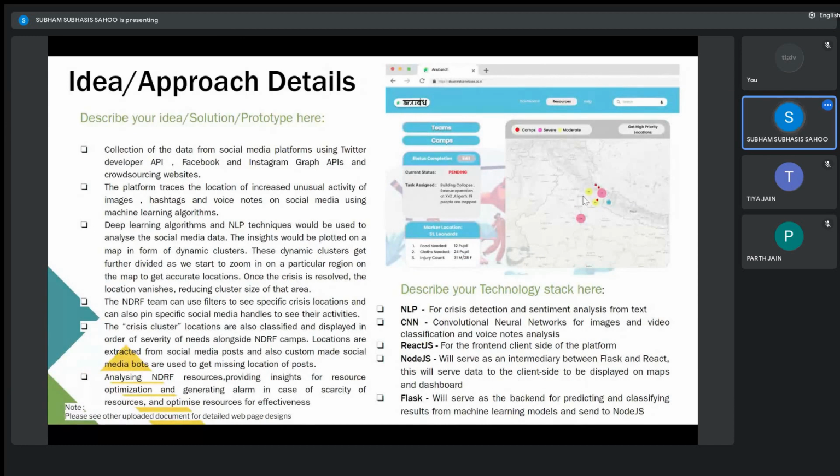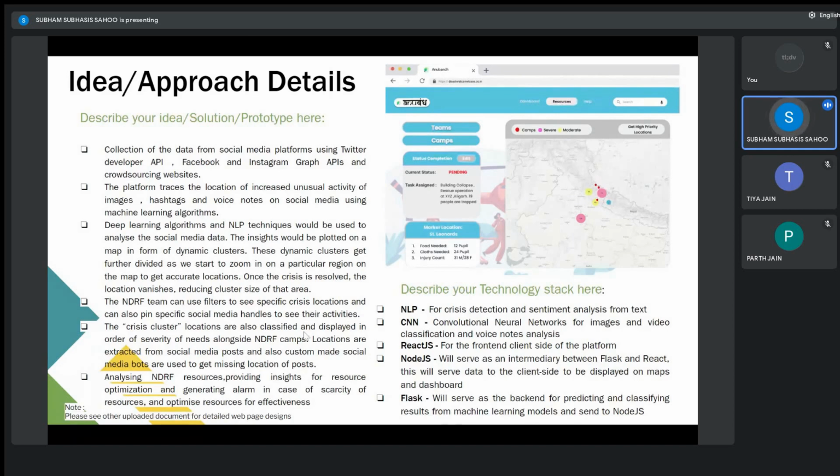Apart from that, we also provide some pinning support. Let's say the NDRF team wants to see tweets from a particular news channel or an NGO that is reporting from the ground level of the disaster-struck areas. What they can do is pin their tweets and see only their tweets. We'll explain that later in our prototype.